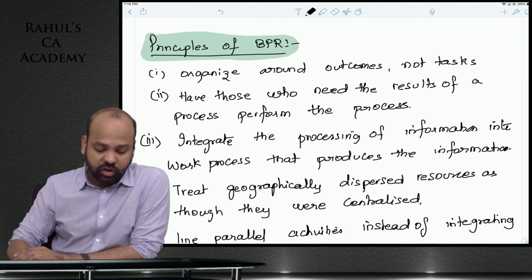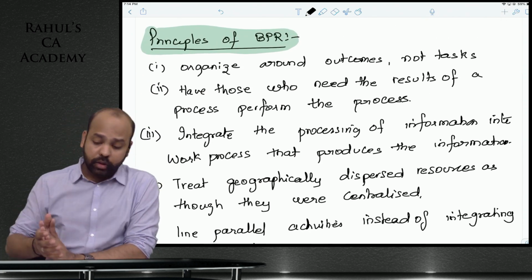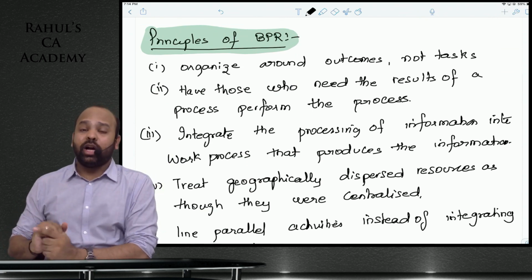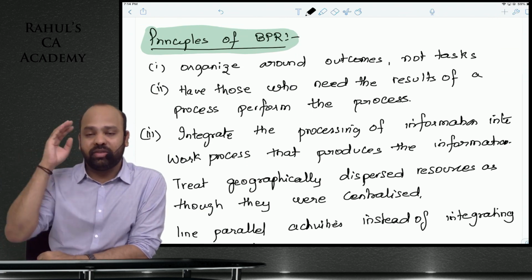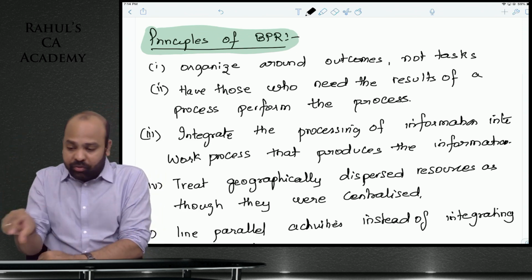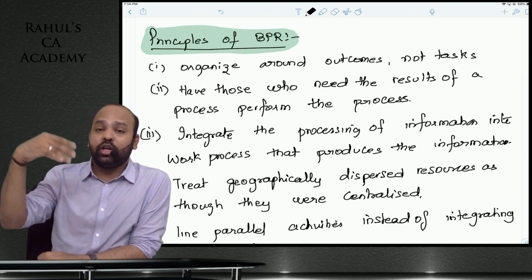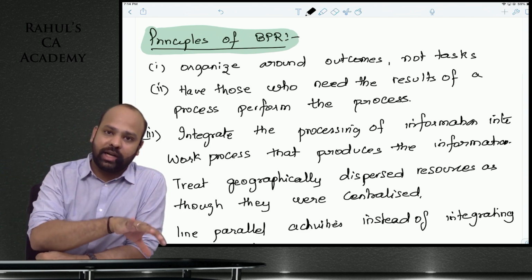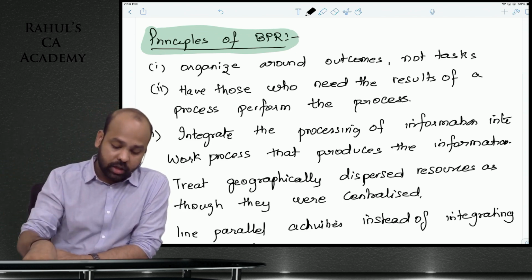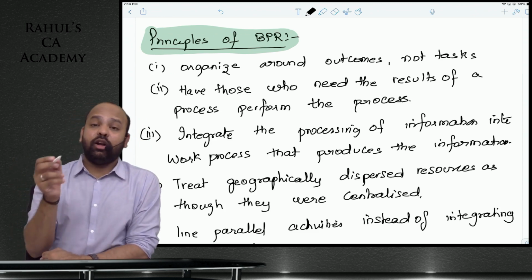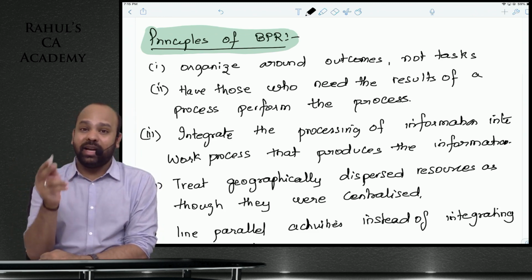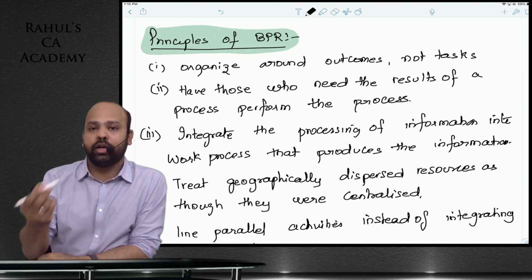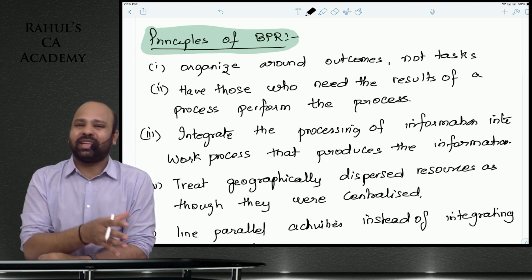Now, principles of business process re-engineering. Organize around outcomes, not against task. What is that you want out of this? Please think about that. Not about why are you performing this. What you want is more important, so that when you think about that, you will be able to change your task, or you will be able to improvise your task. Whoever needs the result of a particular process, let them perform the process, so that there's a scope for improvement, so that they know how things can be changed.